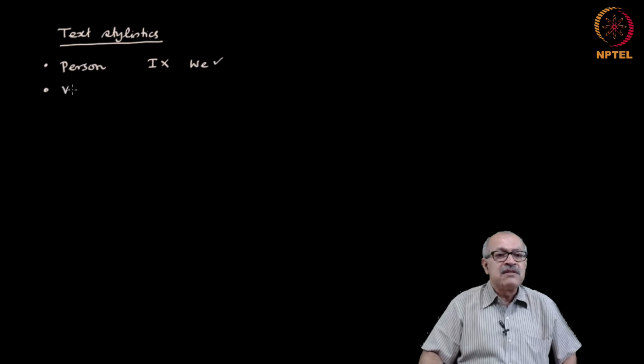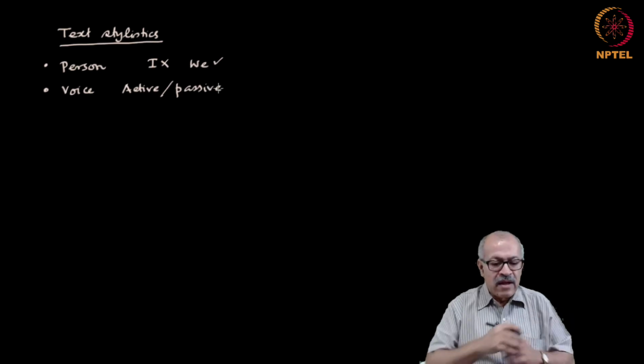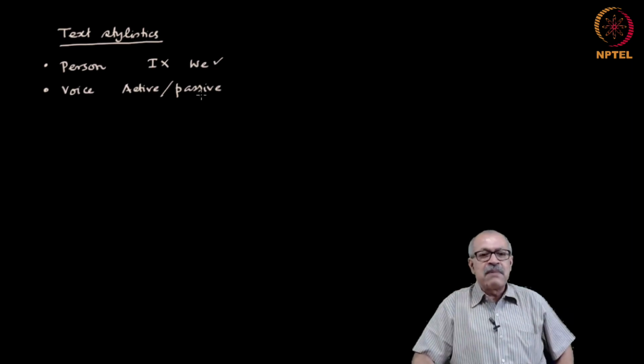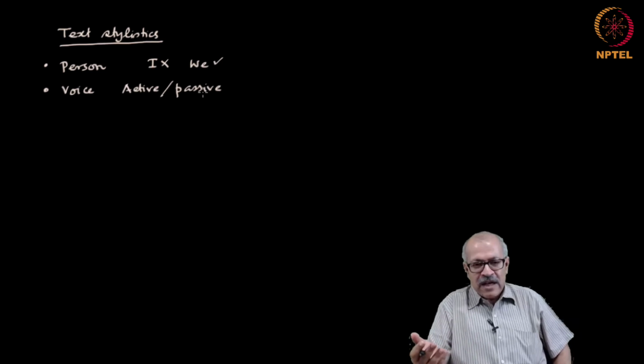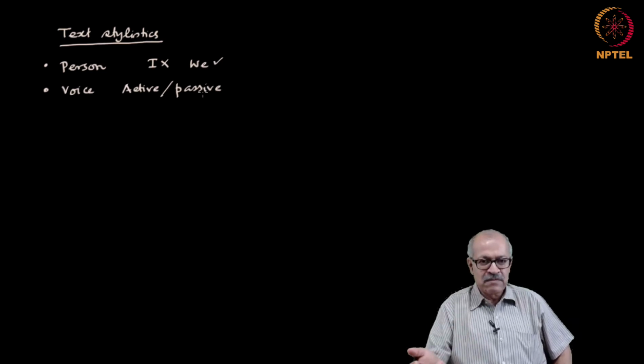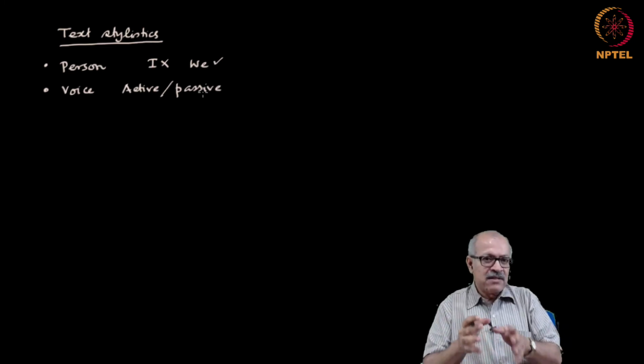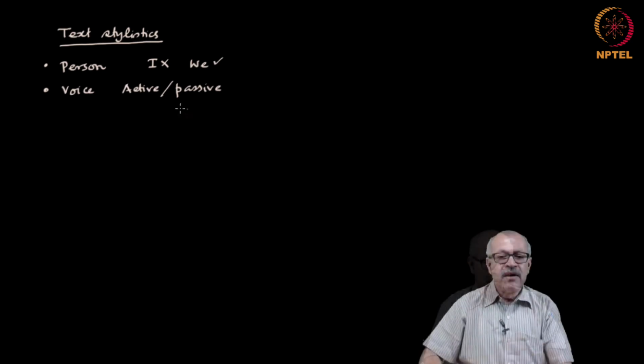Secondly, the voice. As you know, there are two types of voices: active voice and passive voice. We often have a habit of writing in passive voice, but in technical writing, the recommended style is mostly to use active voice.